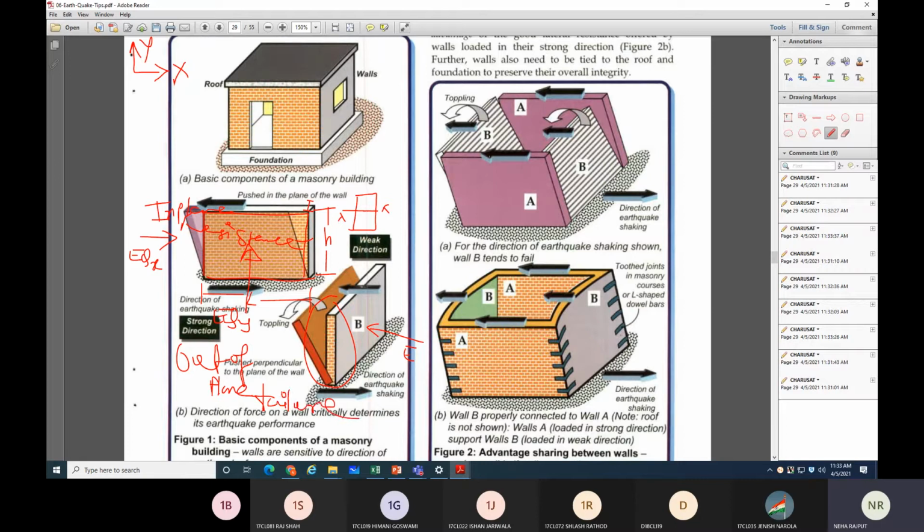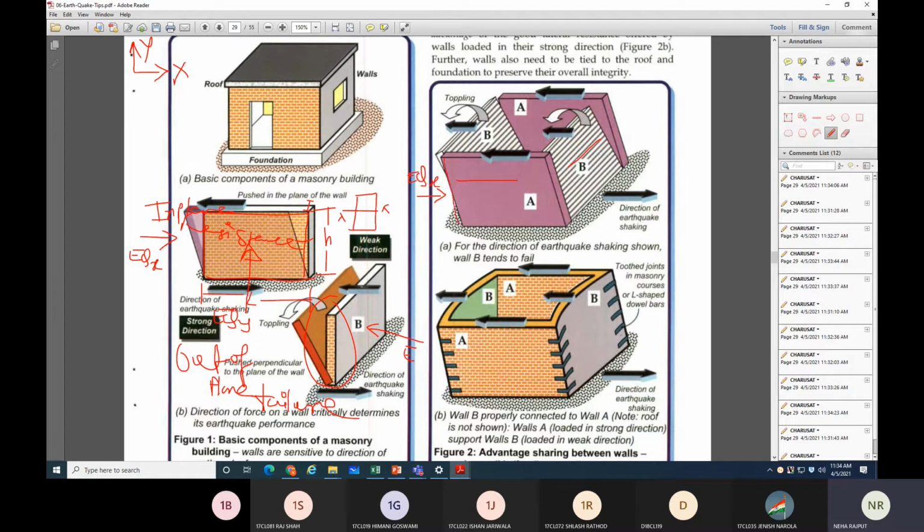So if the wall is placed like this or like this, look at the figure, right? Depending on the inertia force or lateral force, you can identify whether in that direction your wall is strong or weak, right? So if we talk about wall A, can anyone tell me, if the earthquake force is in this direction, whether that placing of this wall behaves like a strong wall or weak wall? EQX.